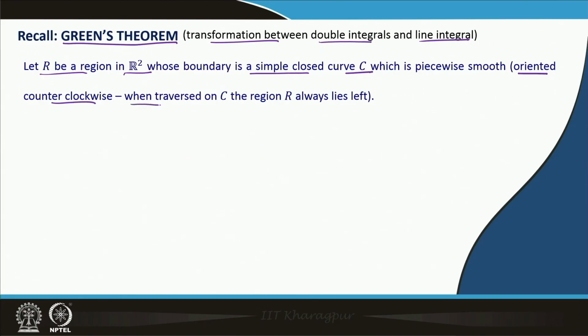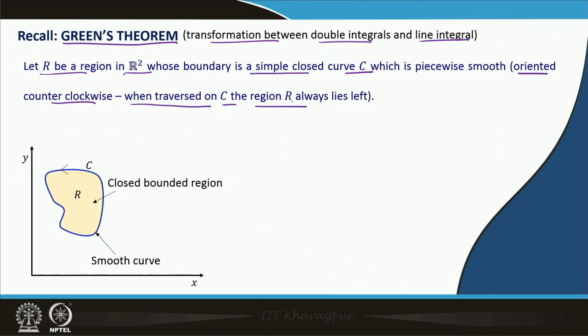Meaning when we traverse on C, the region R always lies to the left. This is the closed bounded region, and we are talking about this smooth curve C.